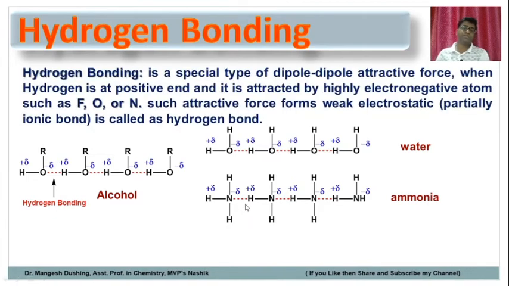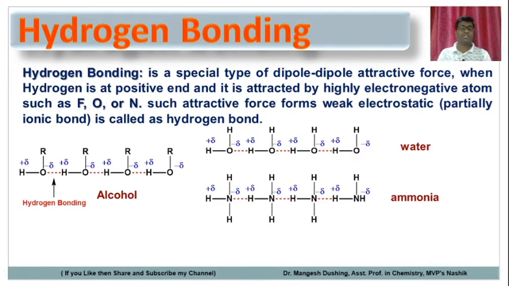So the definition of a hydrogen bond is a special type of dipole-dipole attractive force. When hydrogen is at the positive end and it is attracted by highly electronegative atoms such as fluorine, oxygen or nitrogen, such attractive forces form a weak electrostatic bond, that is a partially ionic bond, called a hydrogen bond. So friends, one thing you have to remember here: a hydrogen bond is formed with highly electronegative atoms. Only fluorine, oxygen and nitrogen form a hydrogen bond.